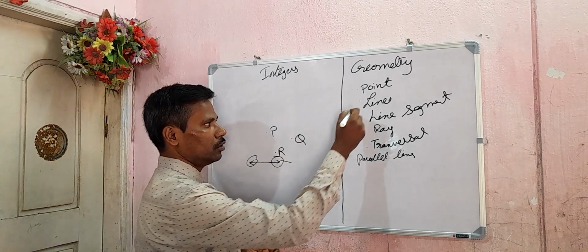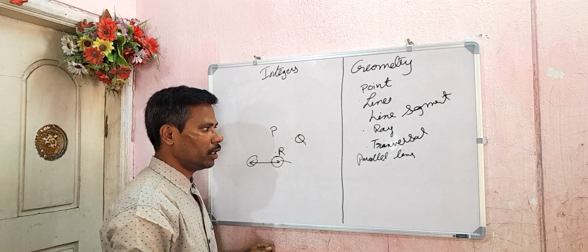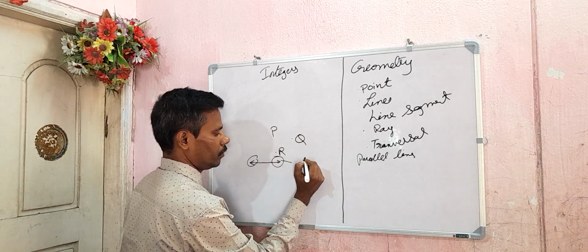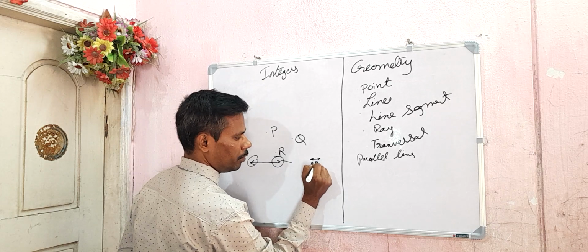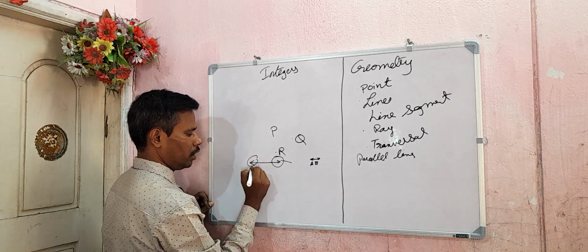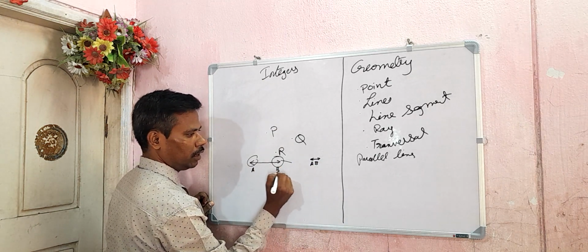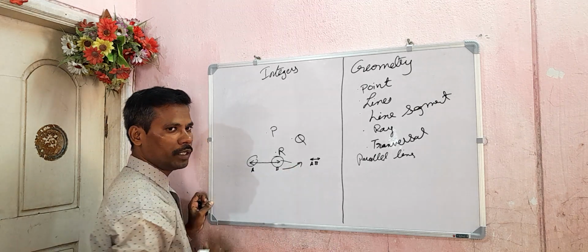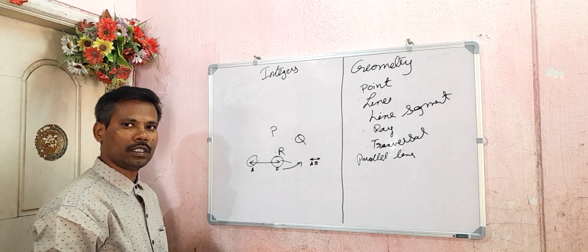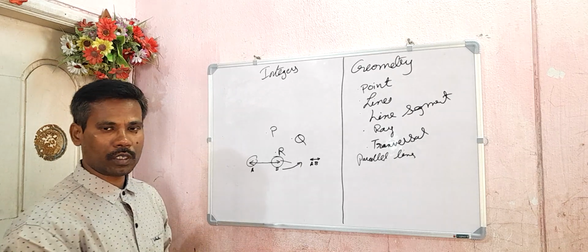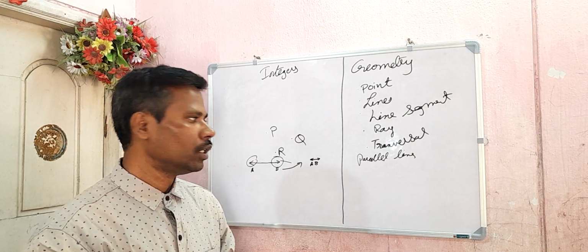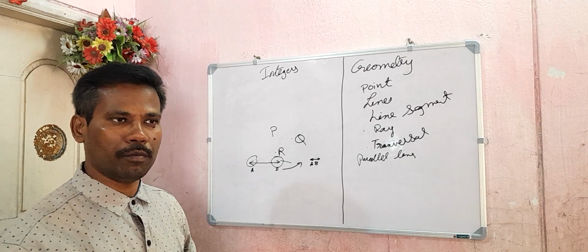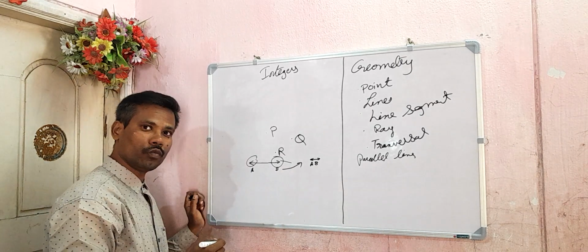Next, one more: lines are denoted by this symbol, AB. Suppose I keep point A here and B here, it is written as line AB. You may ask one question: Sir, is line AB same as line BA? Listen to what I am saying.